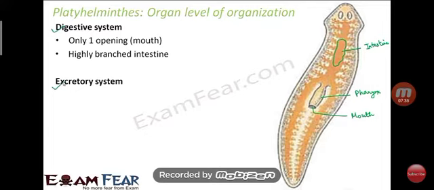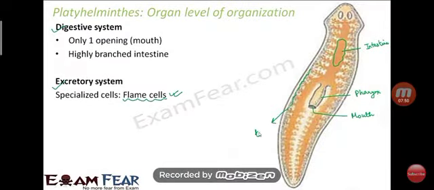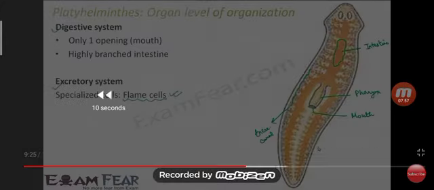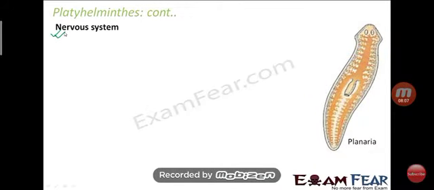After that, we are talking about the excretory system. Some specialized cells are present in their body, which are called flame cells. So where are the flame cells present? Look at the screen, the green pen will be there. This lining is called the excretory canal, and in the excretory canal the flame cells are present, which play an important role in the excretory system.